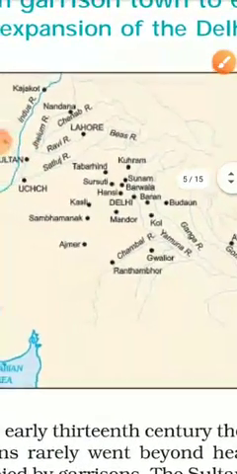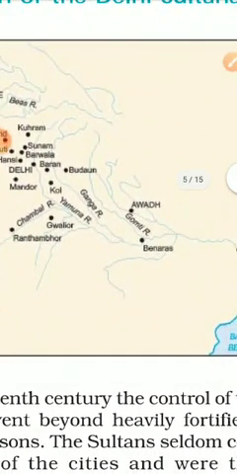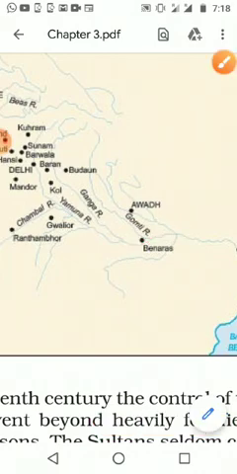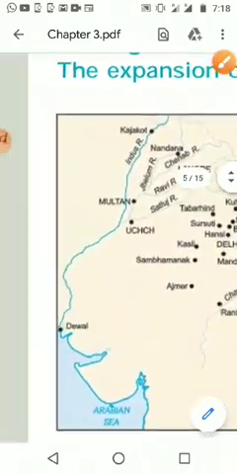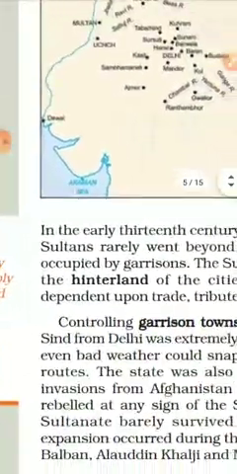Then moving to the east, it reached the end of the Ganga River, Banaras, present Varanasi. We can see the development of the Delhi Sultanate at the starting itself. Let us read the lesson, then we will understand better.